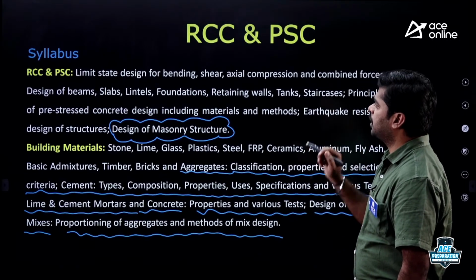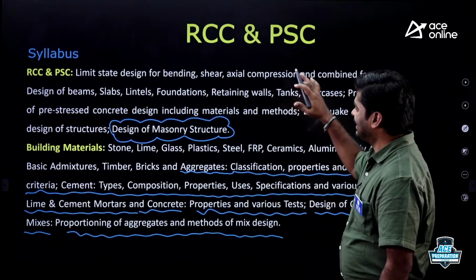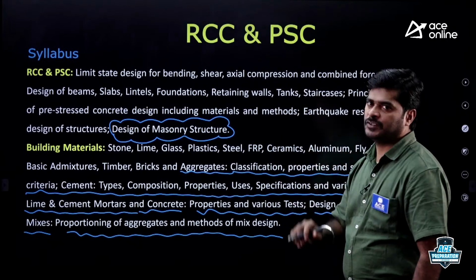Now, let me divide this syllabus into a number of chapters.